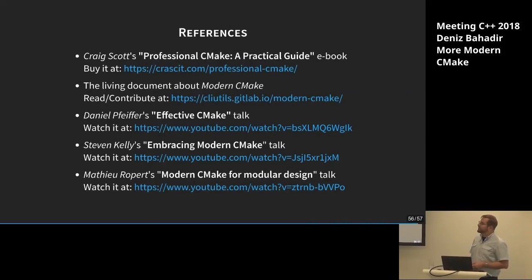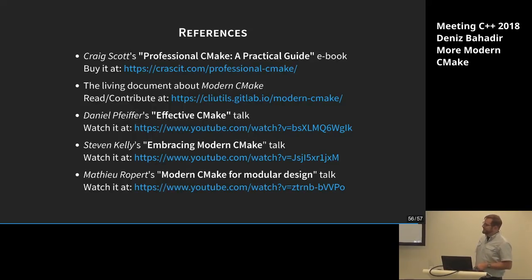If you want to know more about modern CMake, I really highly recommend the ebook from Greg Scott, who, by the way, is as far as I know one of the main developers, or at least lately one of the big developers of CMake. Professional CMake, a practical guide. It's a really good book. I think about 480 slides. Sadly, it costs something, but it's really worth it. It's $30 as far as I know. It even covers the topics I mentioned here, all the latest ones just briefly, but he covers them.